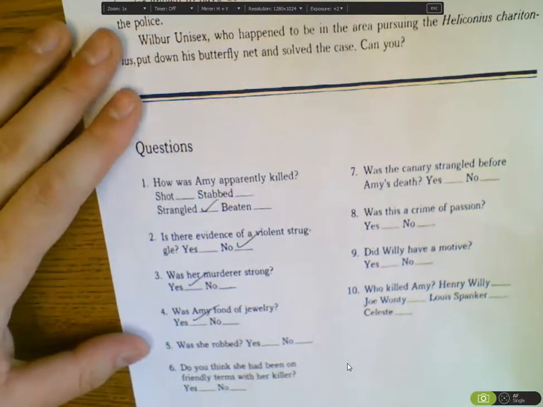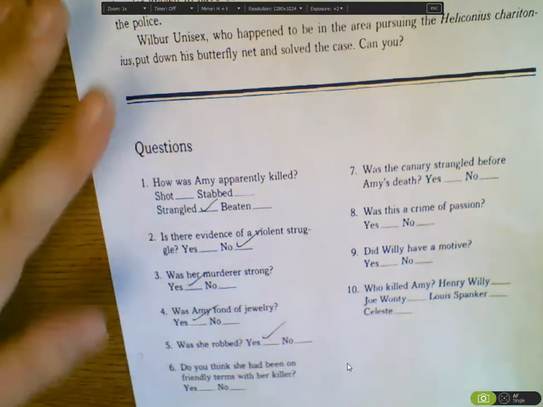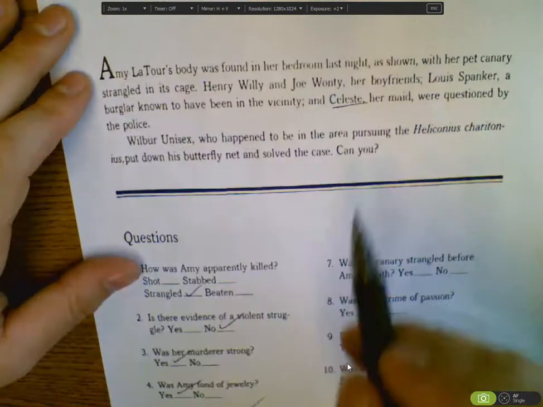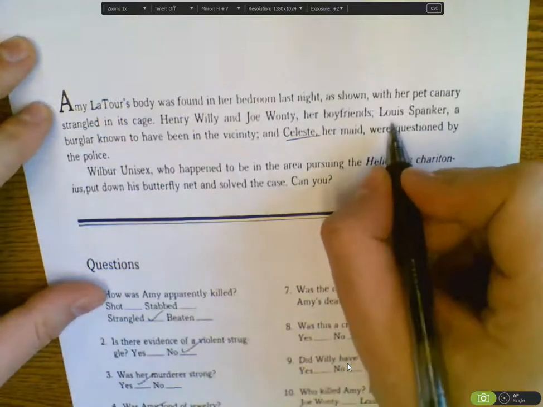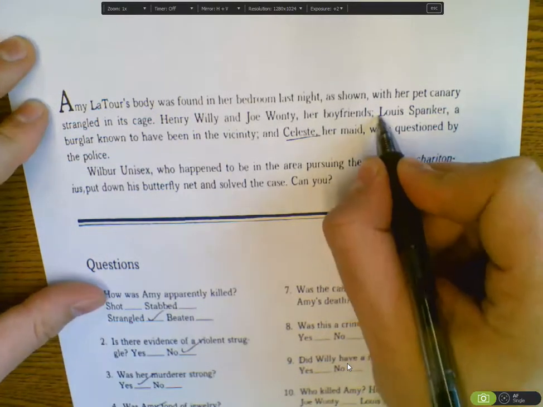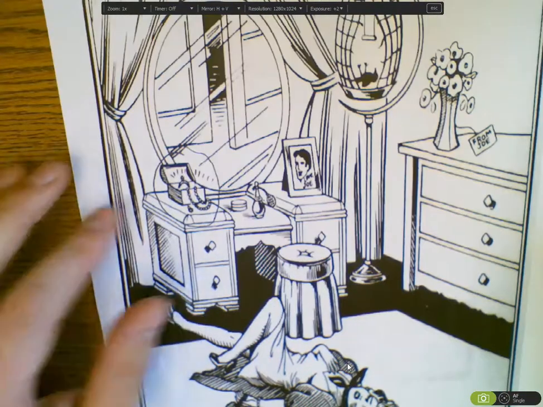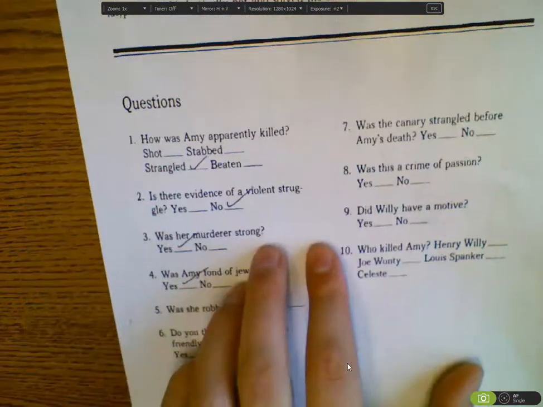No, all pieces of jewelry remain, so she was not robbed. Thus, probably we can infer, eliminating Mr. Lewis here. He's out, because if he were the one to commit the crime, the jewelry, of course, would have been taken. No thief would leave that much jewelry just to commit a murder.